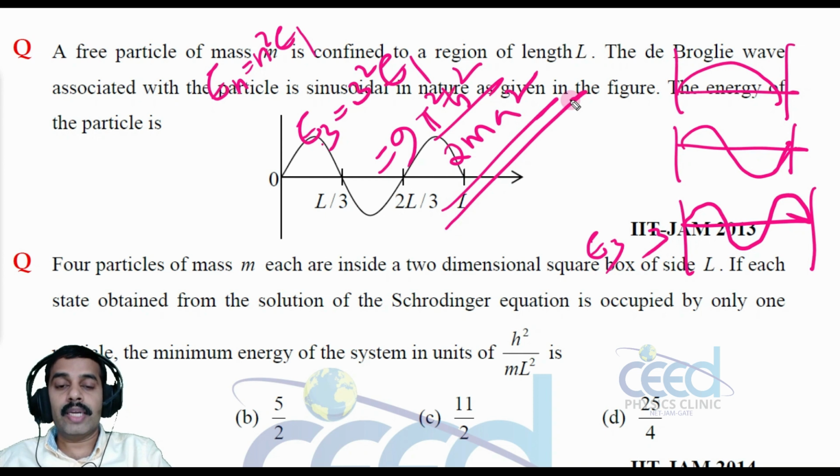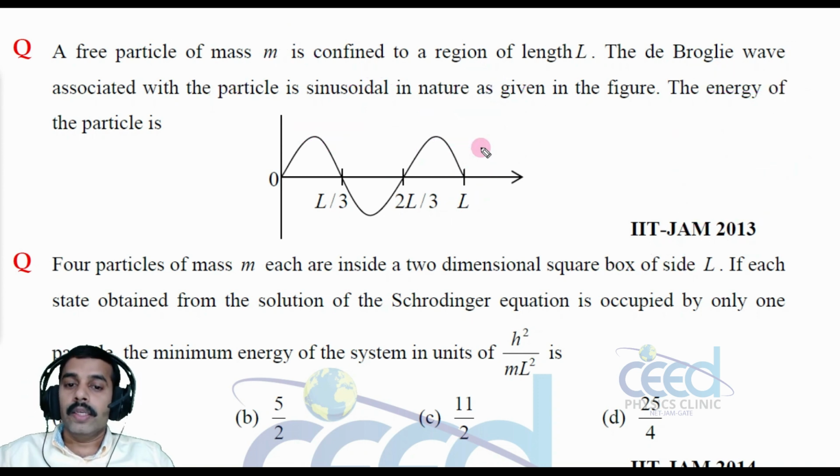Sometimes, if options are given, they will convert this h cross into h by 2 pi the whole square. So you may write this answer in terms of Planck's constant h also. You have to check the options and mark the right option, in terms of h or h cross. All right. Now let us come to another question.